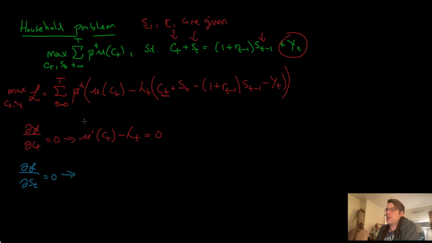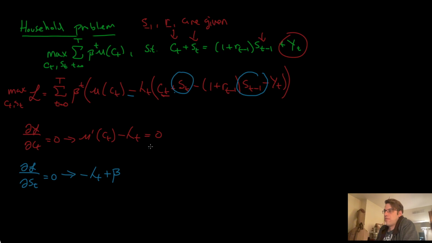Great. Change my color. And then we can take the derivative of L with respect to S_t and set that equal to 0. In the first time step, we have an S_t here, so we'll have minus lambda_t, and then the S_t goes away in the derivative. But we also have an S_{t-1} here, so we have to recognize that we need to do the rollout. We need to step time forward and think about what comes next. So we'll have plus, because this is a sum, beta from out front. Now we'll have minus lambda_{t+1} times minus 1 plus r_t S_t.